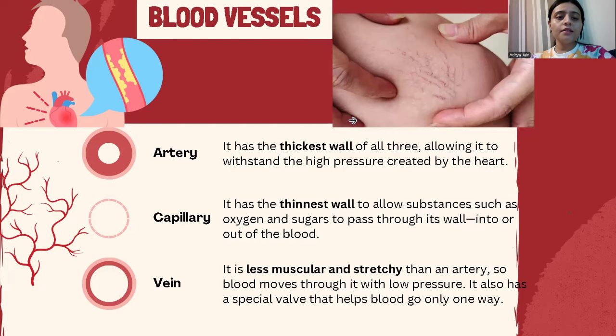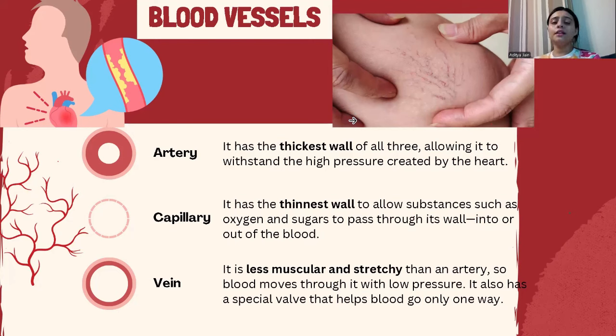I have shown you that arteries are a little bit thicker in size, with the thickest wall of all, allowing them to withstand the high pressure created by the heart. As I've told you, arteries are carrying the blood from the heart. जैसे ही हार्ट पंप करता है ब्लड को तो उसको एक ऐसा ट्रेवल सिस्टम चाहिए जो थिक वॉल्ड हो और arteries help in transporting that pumped blood towards the body, right? So away from the heart towards the body.